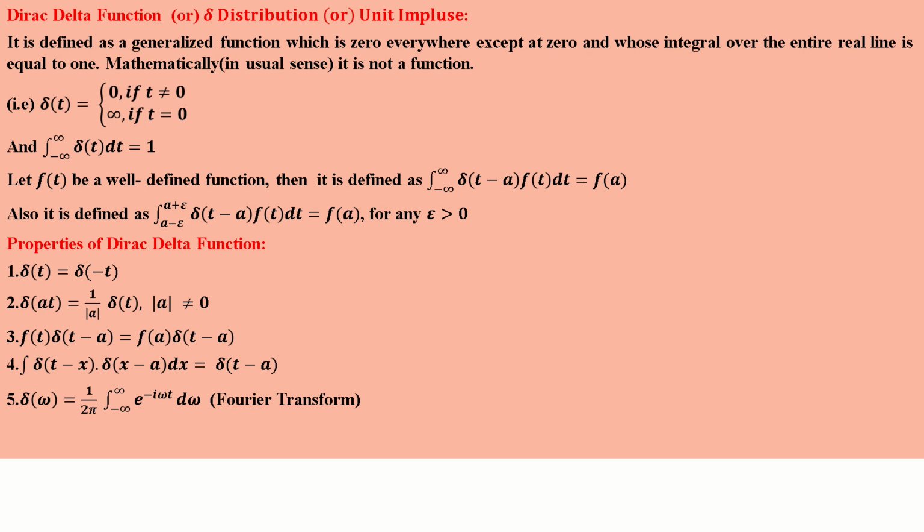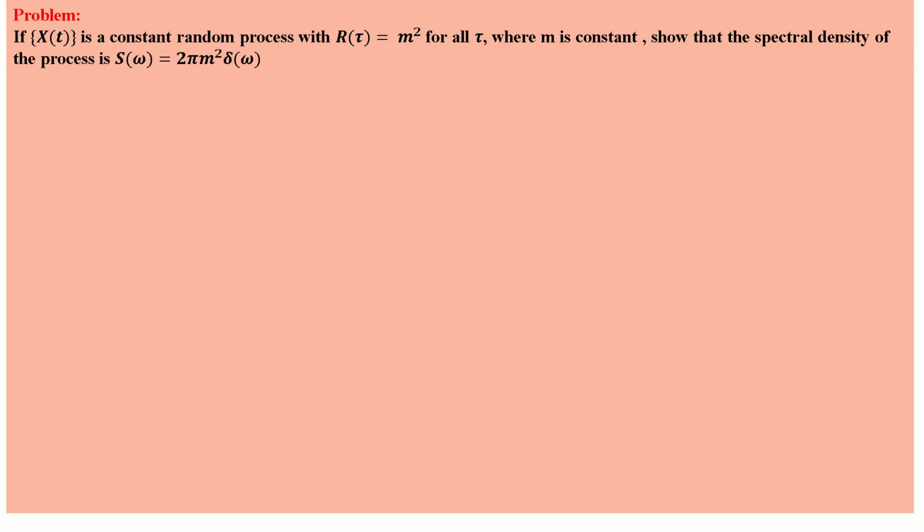Then delta(omega) equals 1 by 2 pi times the integral from minus infinity to plus infinity of e power minus i omega t d omega. This is the Fourier transform of delta. Then the time domain impulse can be represented by delta(t), which equals 1 by 2 pi times the integral from minus infinity to plus infinity of e power i omega t d omega. Right? So we will see the next problem.